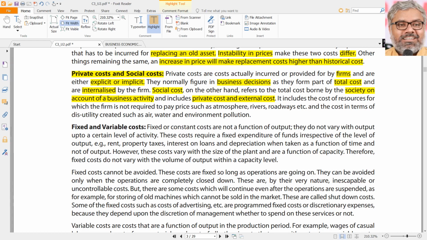But who will account for it? Who will pay for it? Will Coca-Cola pay for it? No. So that cost is external cost. That is not private cost. That can be called social cost.